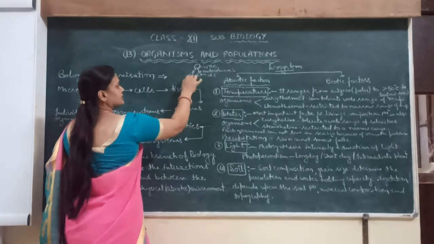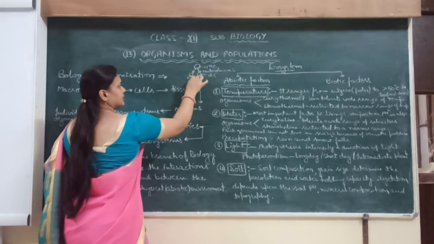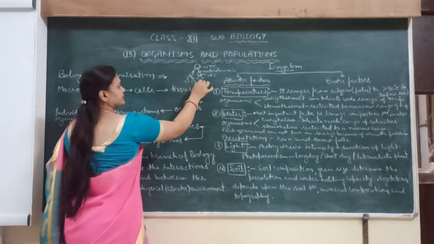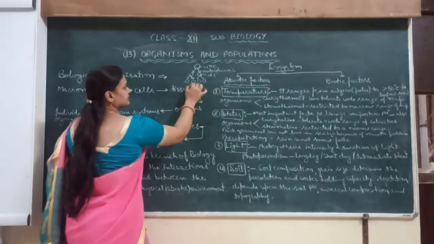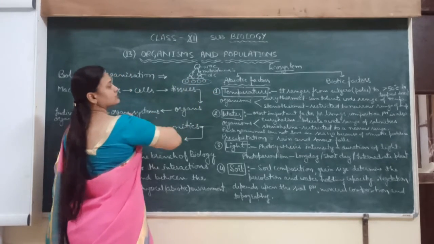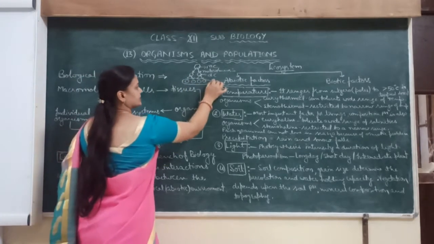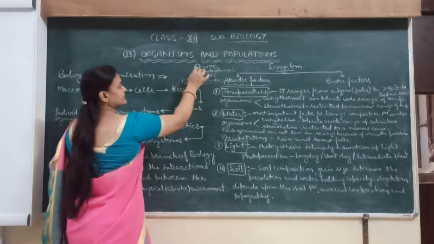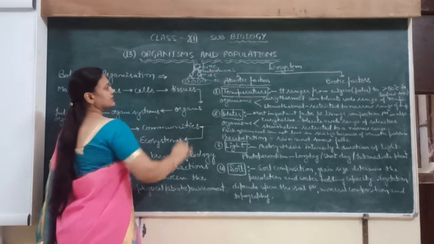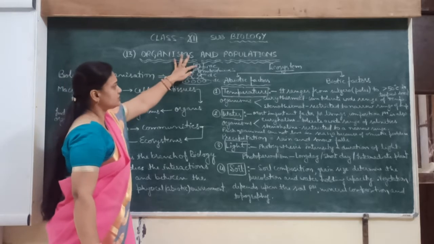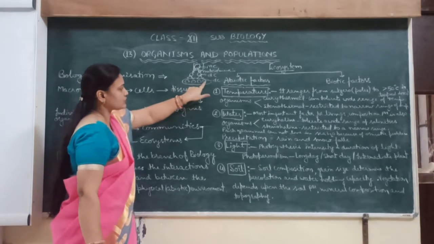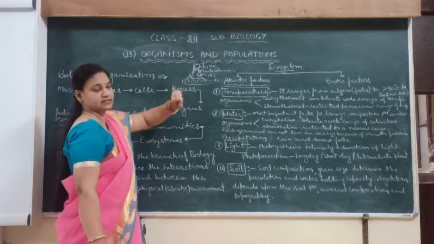Then daughter cells further divide. After growth, they further divide. So what happens? These four cells, this group of cells, these are the daughter cells. They are originated from a single mother cell.